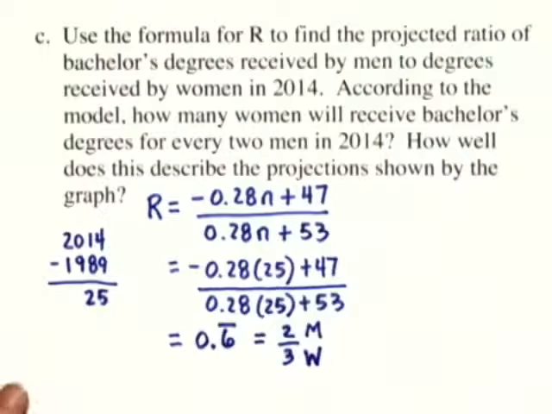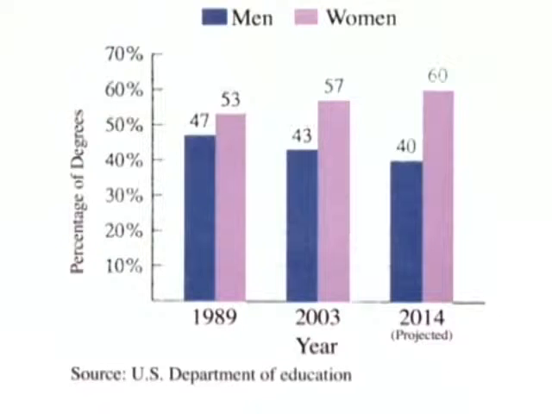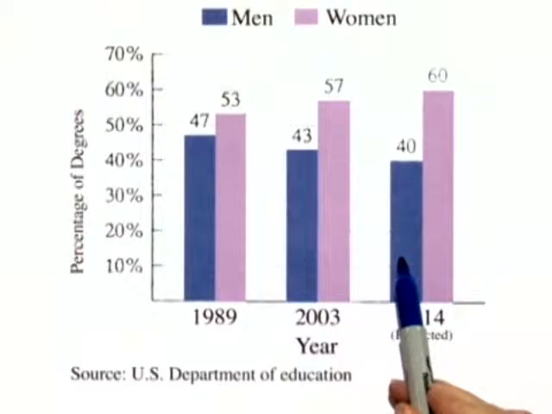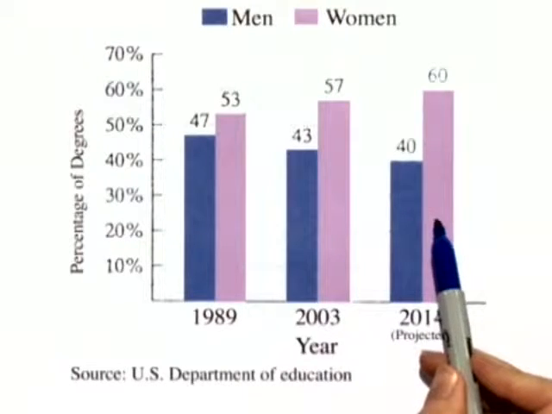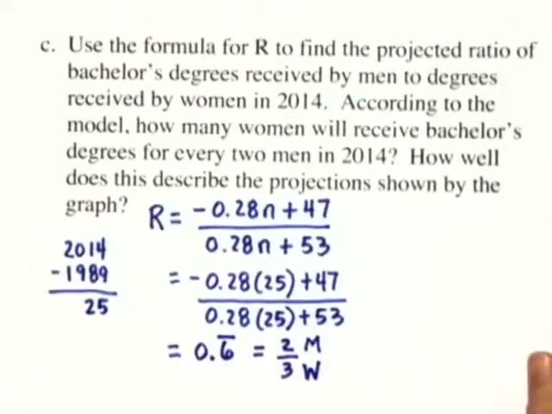Let's look one more time at the graph. In the year 2014, the bar graph shows that for 40% of men receiving a bachelor's degree, 60% of women receive a bachelor's degree. So let's compare that.